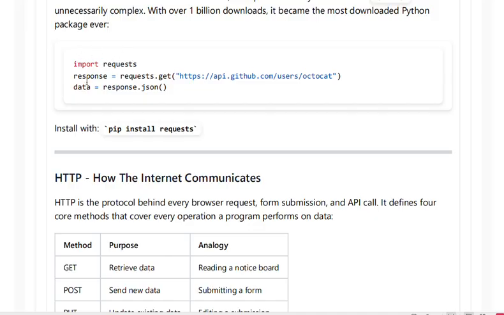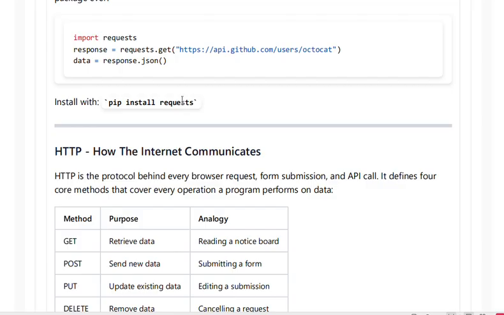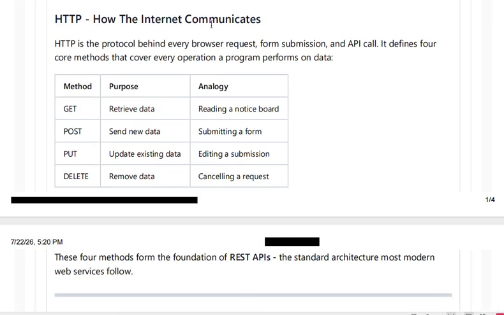Import requests. To get the response, we use requests.get. Using requests, I get the GitHub user. The username is octocat. I want that user in the format of JSON. The response has been stored in the response variable, and that response must be in JSON format using the json function. It is done.